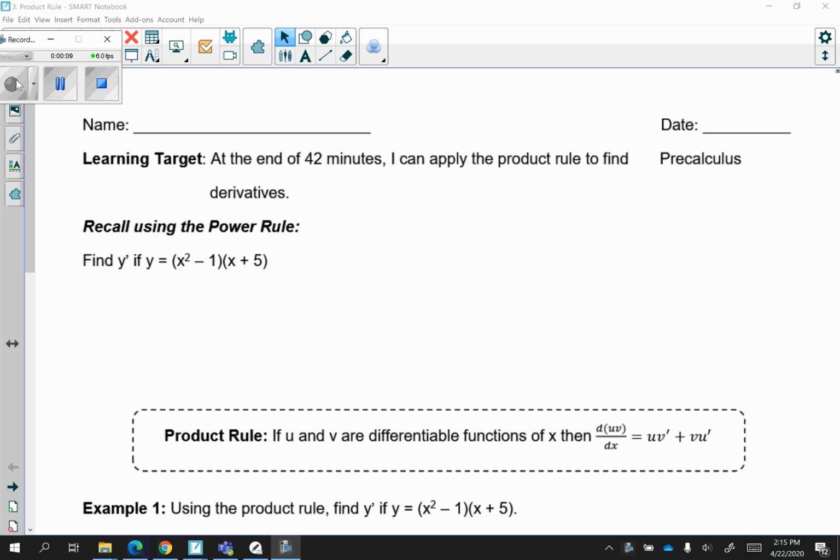So let's first recall using the power rule, find y prime if y is equal to x squared minus 1 times x plus 5. So remember, the first thing we have to do is expand and then use the power rule to find the derivative. Pause the video now and try it.